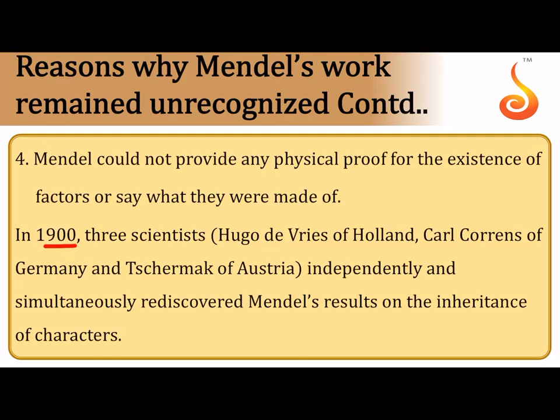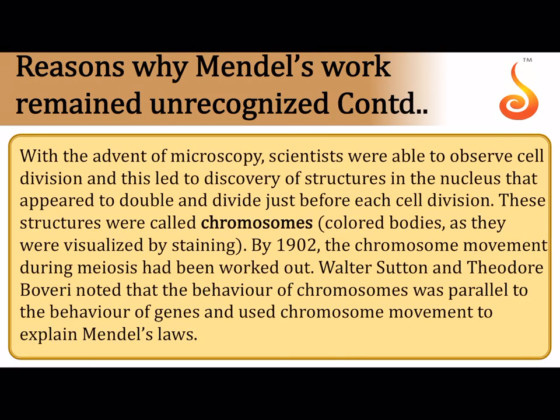And thanks to three scientists, Hugo de Vries, Carl Correns, as well as Tschermak, these were the three scientists who luckily, coincidentally, in three separate independent circumstances, happened to rediscover Mendel's work. They repeated all his experiments. They found the exact same results which were proposed by Mendel in his work. And after that, they went on to say that for this reason, we have to give Mendel the due credit, that we should call him the father of genetics.